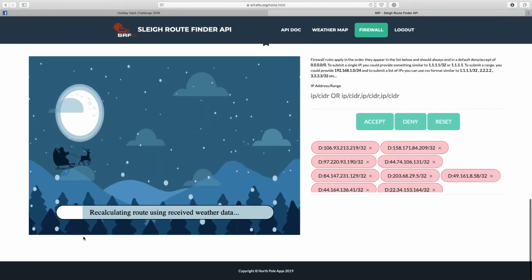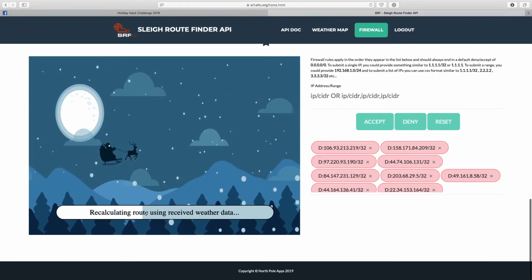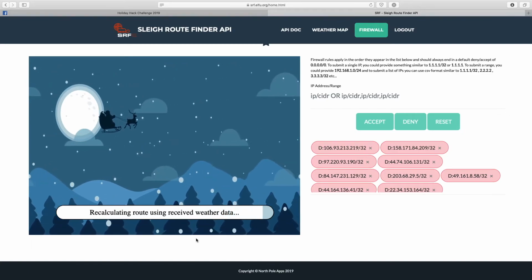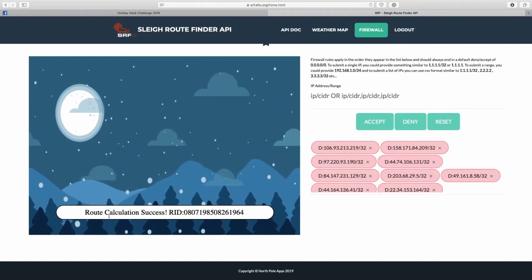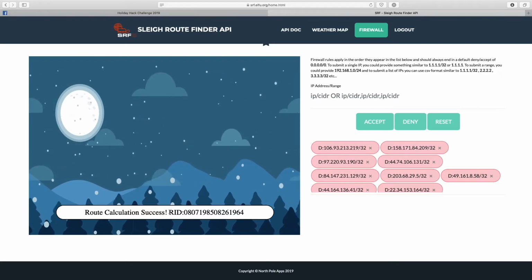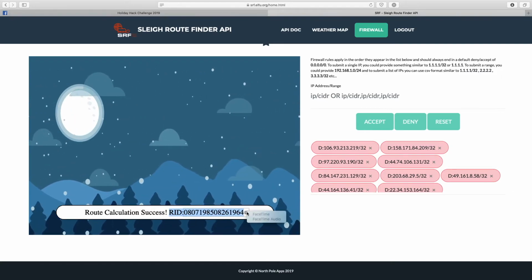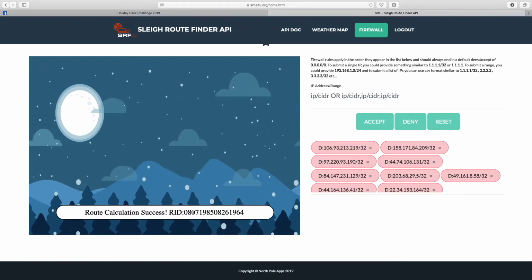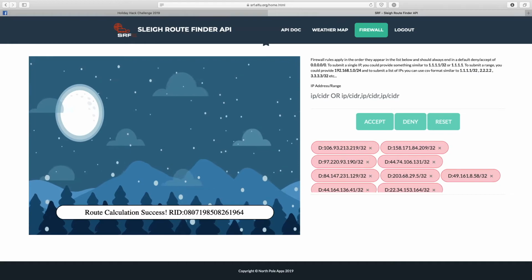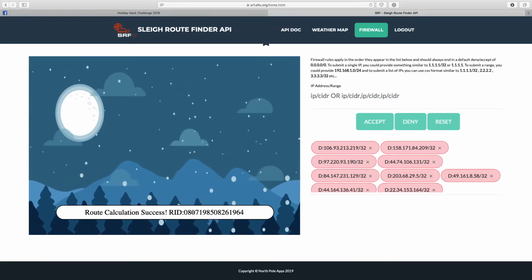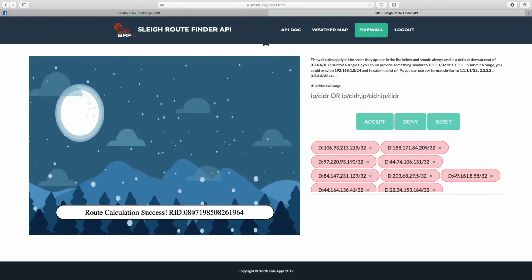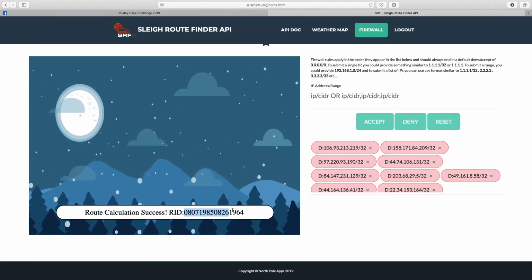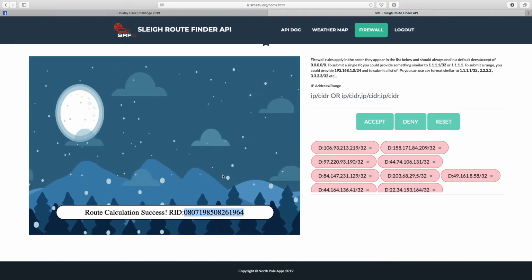And one of the frustrating things is that this progress bar, it's not an actual correct progress bar. But anyway. There we go, route calculation success, and we got the route ID as well. So, interesting challenge. Took me a while to figure out to pivot off of those user agents. And I think at one point it was mainly because I was kind of out of other ideas to do it other ways. So yeah, but anyway, succeeded, and let's see what happens once we paste this in our badge.